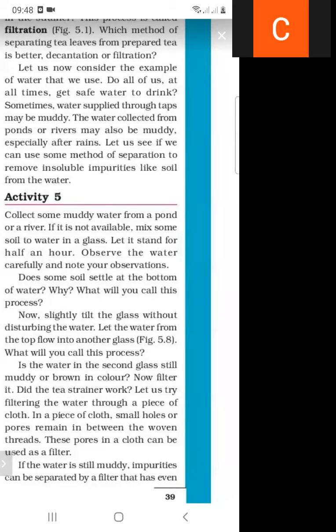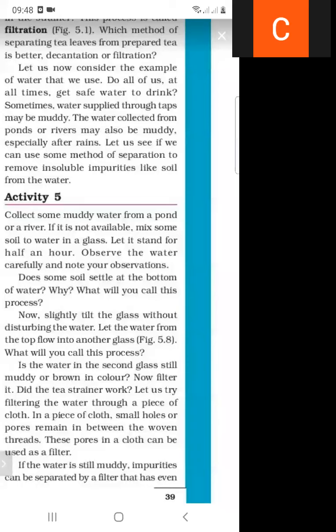Is the water in the second glass still muddy or brown in color? As we know, the water present in this glass is muddy or brown in color. Yes, now filter it. We can filter it with the help of a tea strainer, or we can also filter it with the help of cloth. Firstly, we will take a piece of cloth having small holes and small pores. These pores in a cloth can be used as a filter.